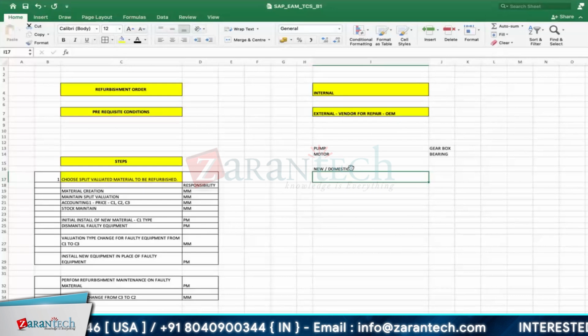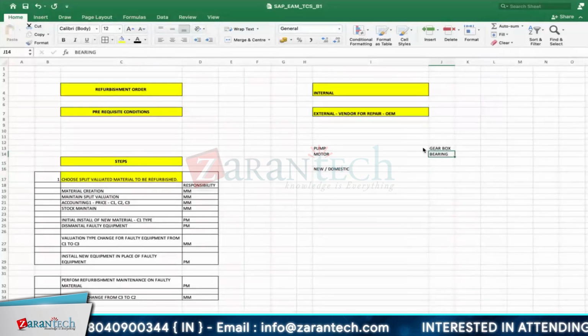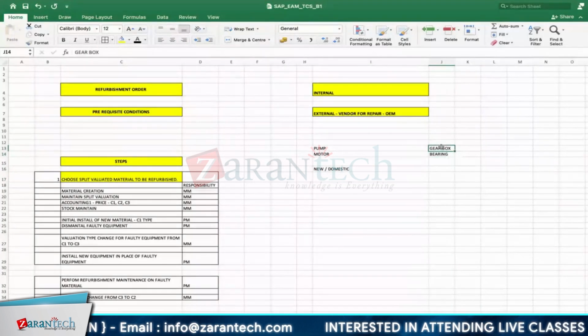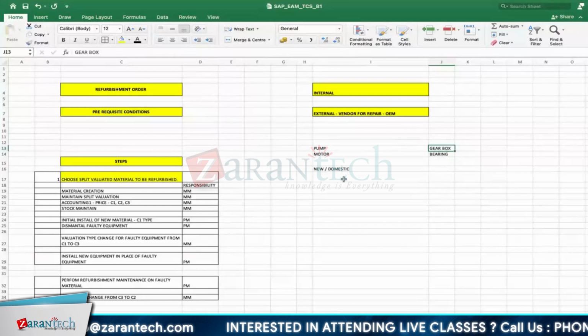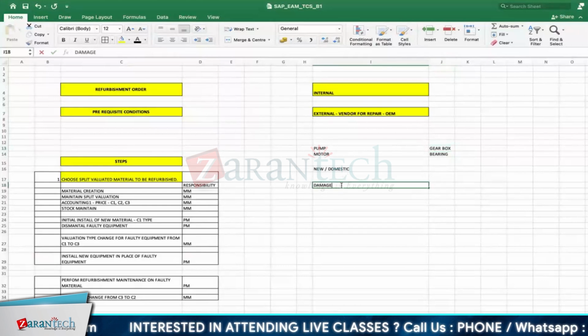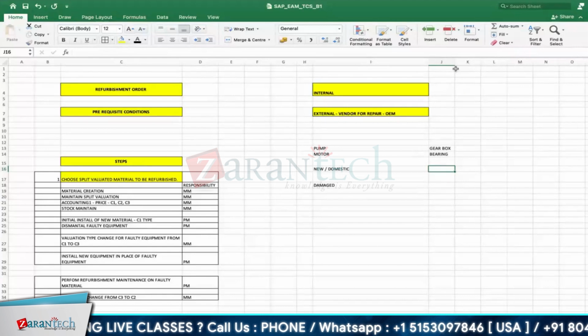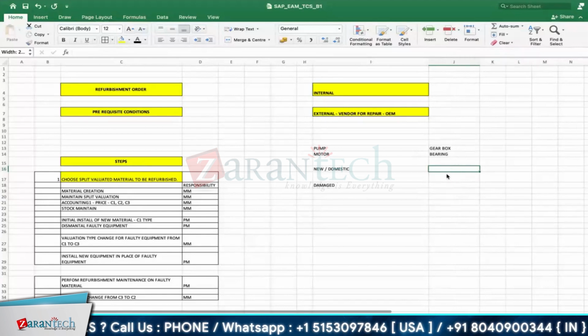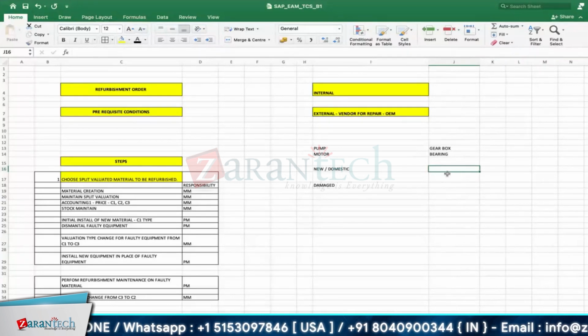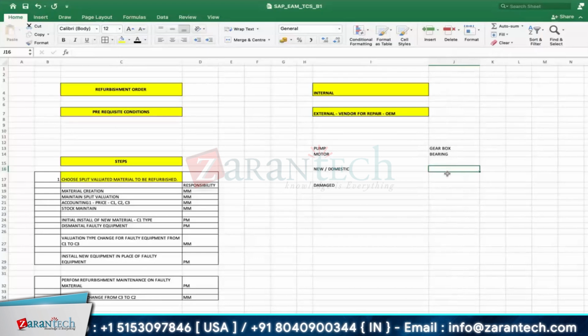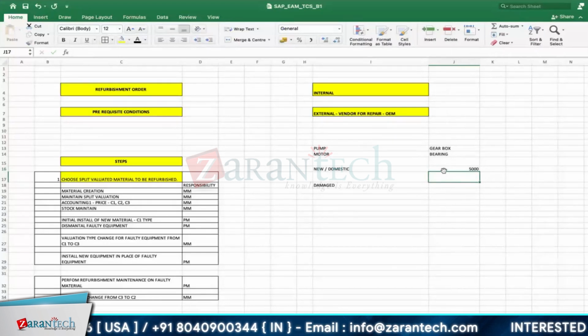When malfunction occurs, the motor bearing or gearbox gets damaged, then obviously we'll call it a damaged material, correct? Now I'll talk about the material price. Let me take a new domestic one: what will be the price? Say some 5,000 USD, something like this.